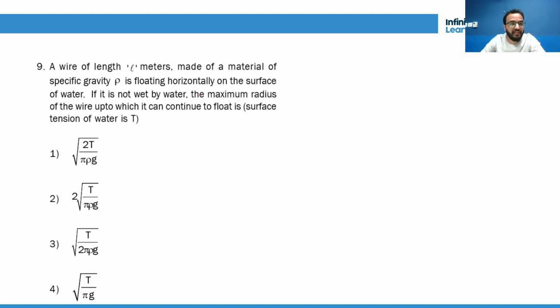A wire of length L meters made of a material of specific gravity rho is floating horizontally on the surface of water. If it is not wet by water, the maximum radius of the wire up to which it can continue to float is. Okay, see, there is a wire whose length is L, made of a material of specific gravity rho. It's floating horizontally like this on the surface of water. If not wet by water, that means it is not penetrating into the water. That means whatever its weight is definitely balanced by surface tension force. Let's call it Fs.